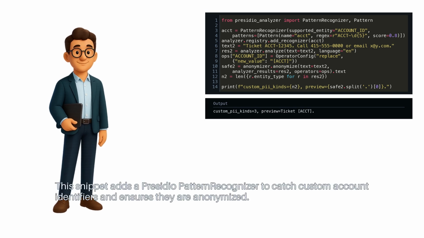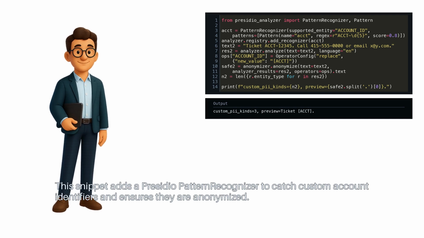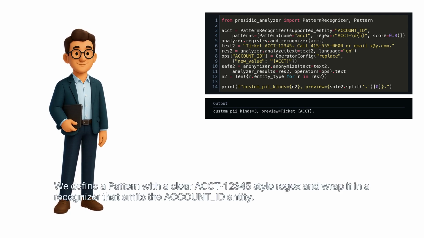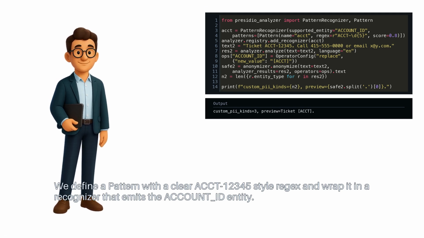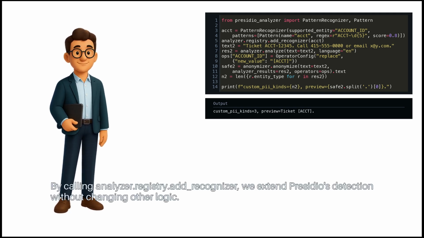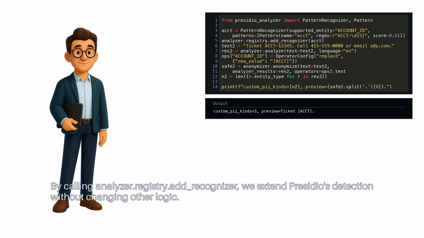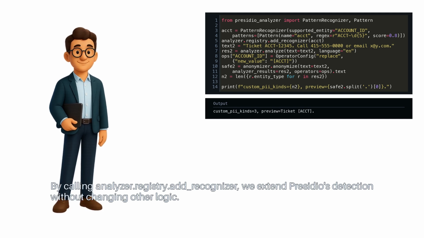This snippet adds a Presidio PatternRecognizer to catch custom account identifiers and ensures they are anonymized. We define a pattern with a clear ACCT 12345 style regex and wrap it in a recognizer that emits the ACCOUNT_ID entity. By calling analyzer.registry.add_recognizer, we extend Presidio's detection without changing other logic.